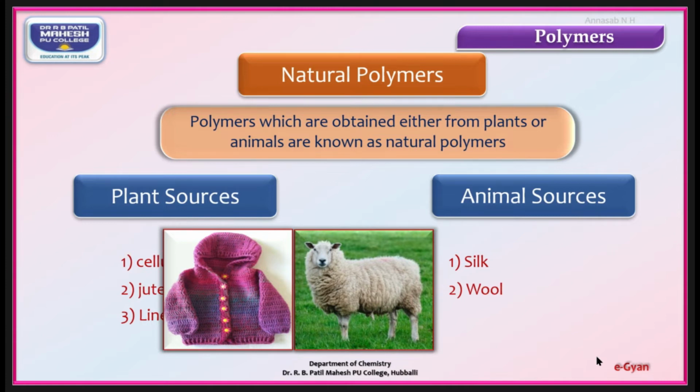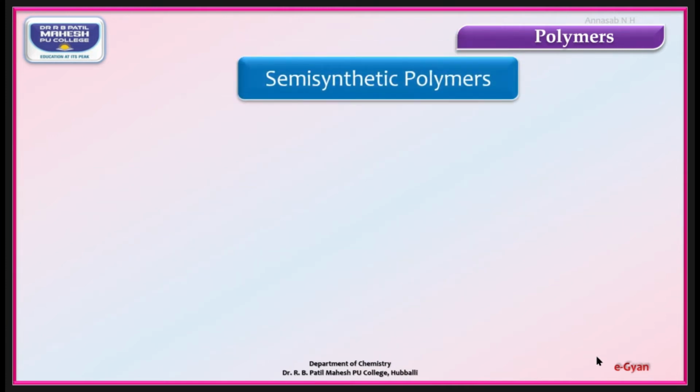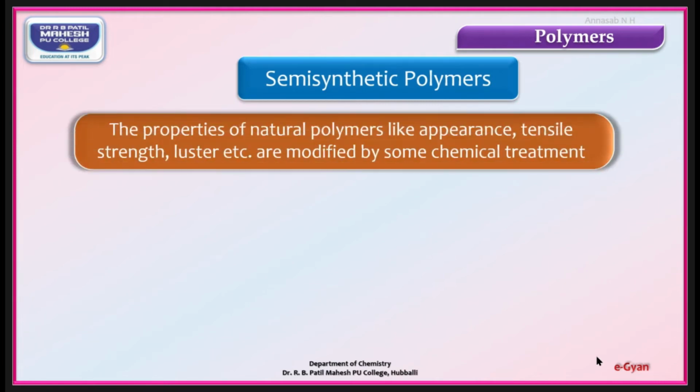Moving to the second type, semi-synthetic polymers. The properties of natural polymers like appearance, tensile strength, luster, etc. are modified by some chemical treatment in the laboratory.